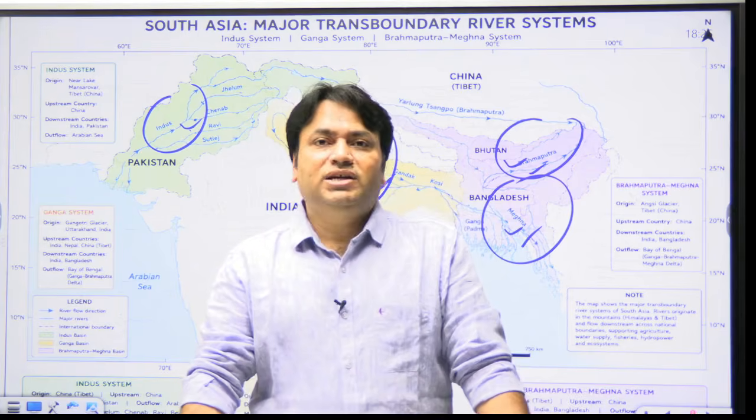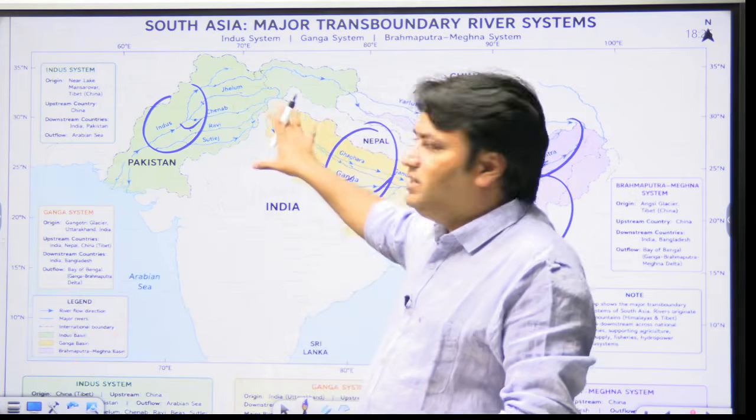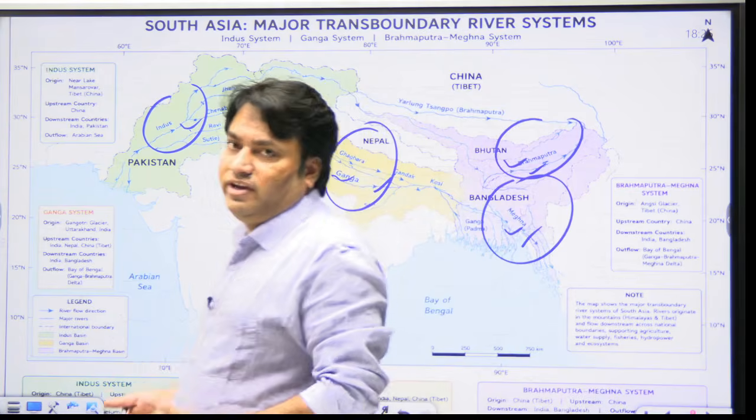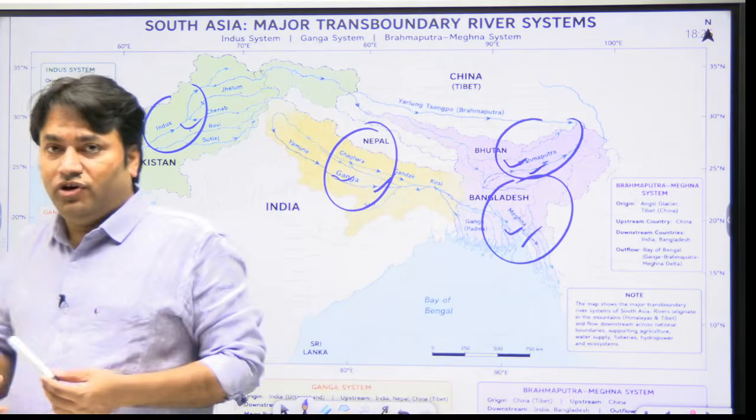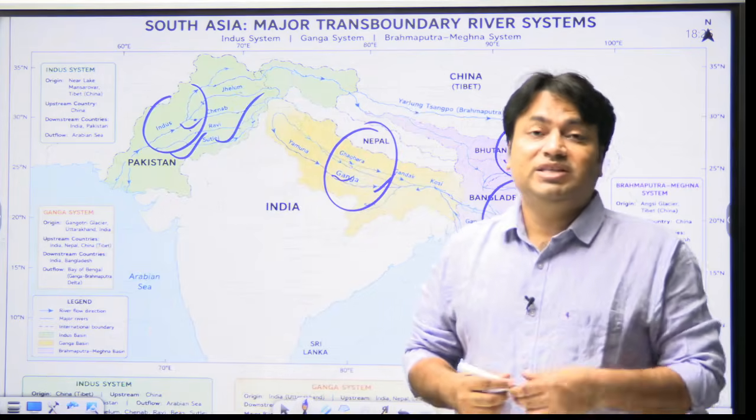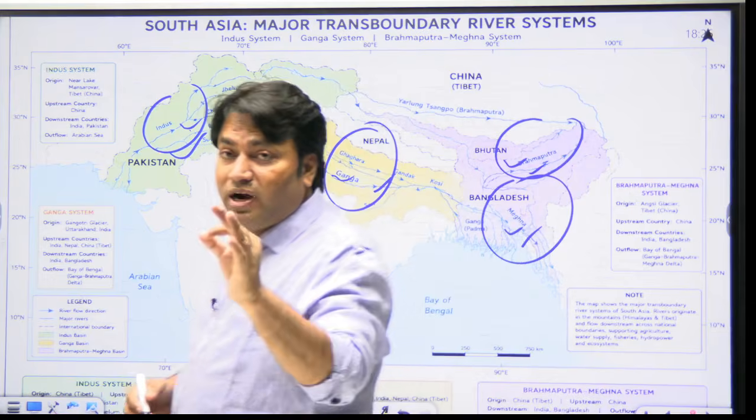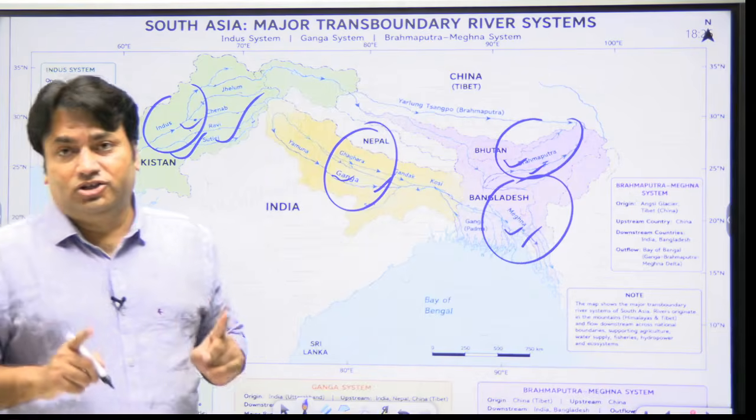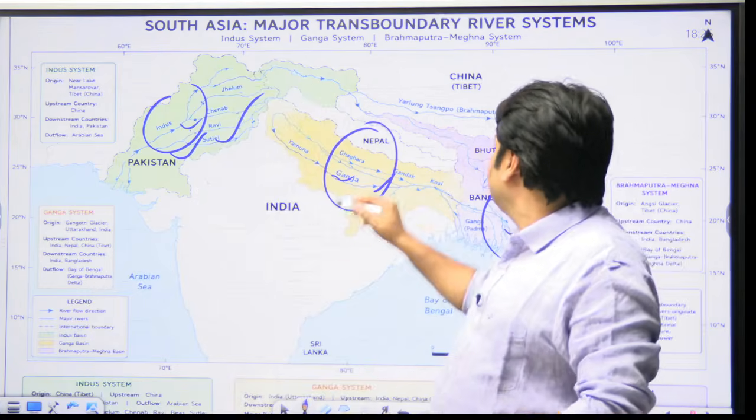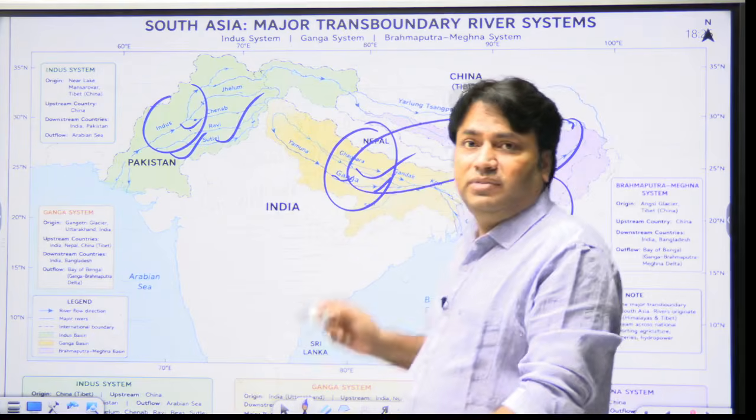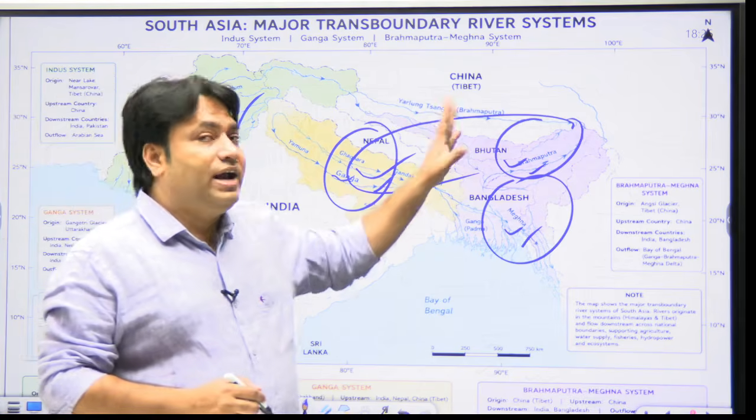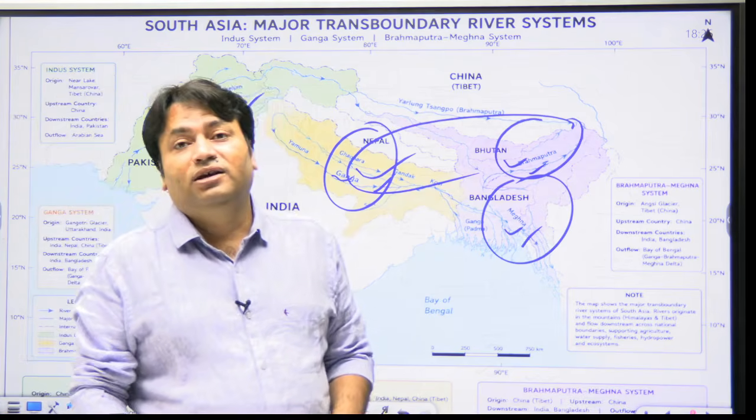Agriculture. It means that there is monsoon, there are these river systems, and they sustain extensive irrigation and food production. For example, the Indus Basin is particularly important for agriculture, not only in India but in Pakistan also. The Ganga-Brahmaputra system, it does what? It supports agriculture across northern and eastern India and Bangladesh.